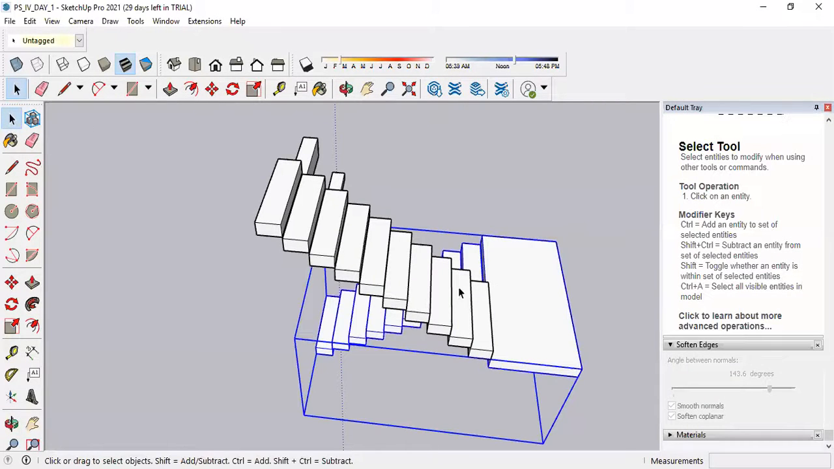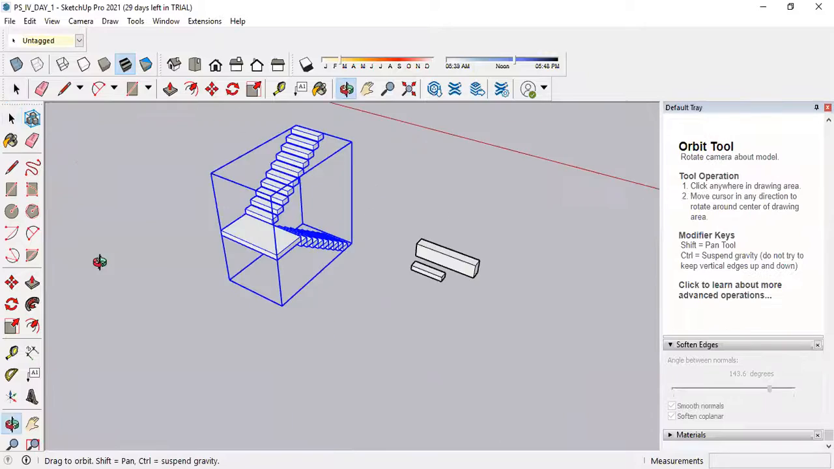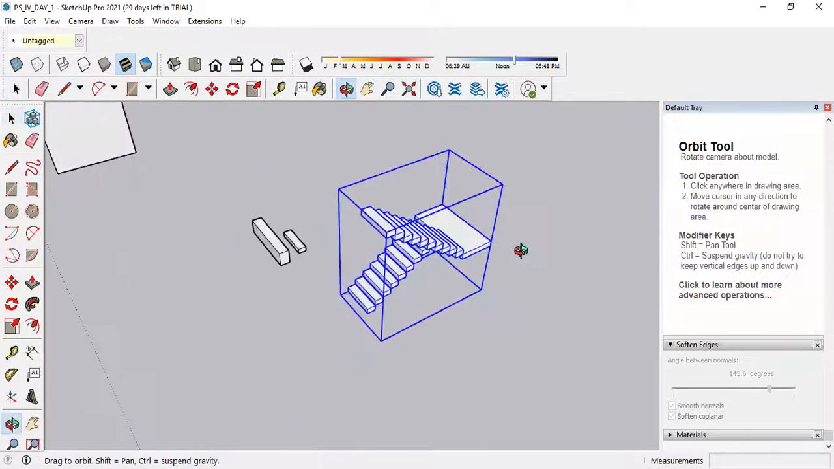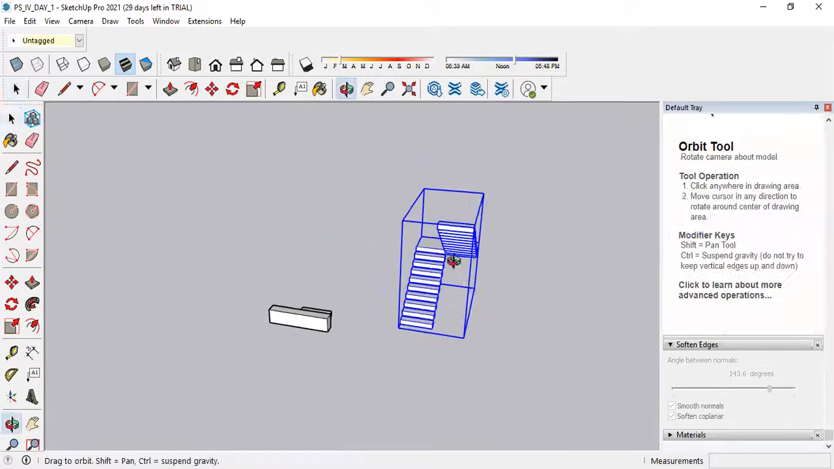Now I will select this, then I will select this group also by pressing the control button. See, select this, then press and hold the control button and select this, right click and make a group. So the entire staircase will get converted into a block or this group.